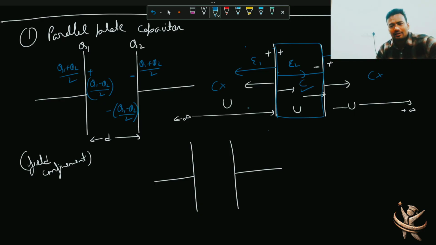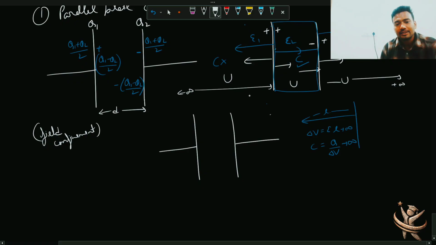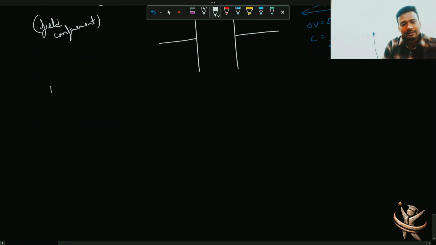एक और तरीका है समझने का इसका, अगर आप लेफ्ट गोइंग प्लेट को इन्फिनिटी तक फील्ड लाइंस देखते हो, so potential difference, which is E into that separation, let's say up to infinity you are going, no? So this will tend to infinity, right? Now capacitance C will be charge by delta V, so that tends to infinity. So these left and right sections you will not consider as capacitor. Only the middle section where field lines are confined, that you'll consider capacitor. And that is the reason in your class you directly study a parallel plate capacitor like this.